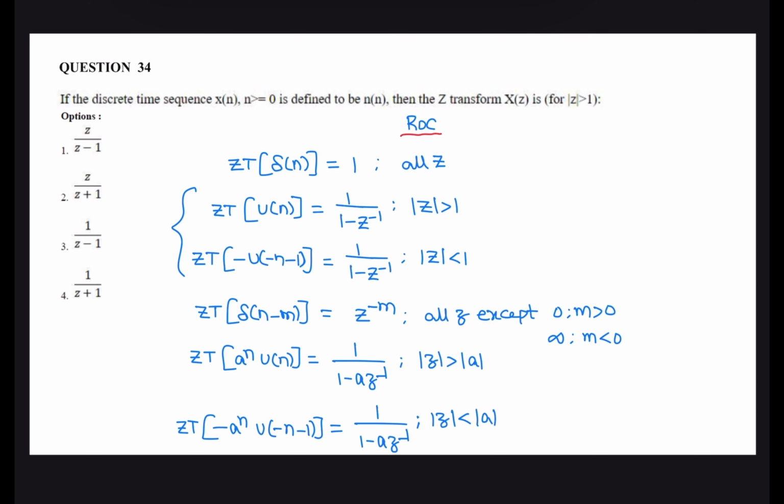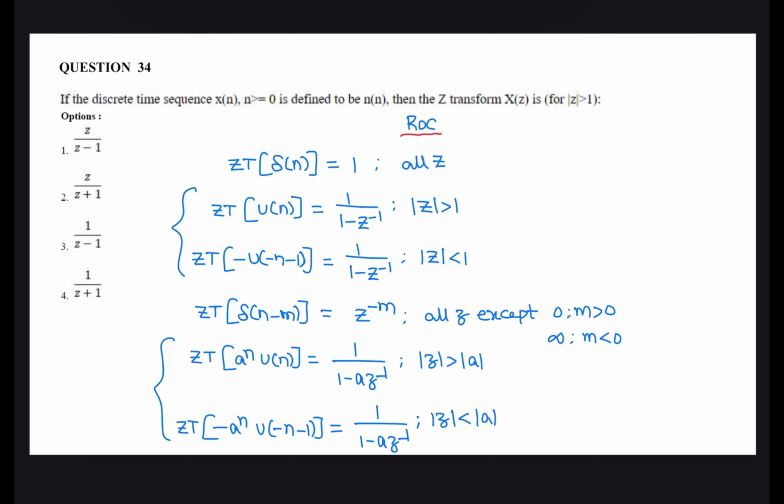The z transform of delta of n minus m is z to the power minus m. The z transform of a power n u of n is 1 by 1 minus a z inverse for mod z greater than a. Similarly, for a non-causal signal it is 1 by 1 minus a z inverse, region of convergence is mod z less than a.